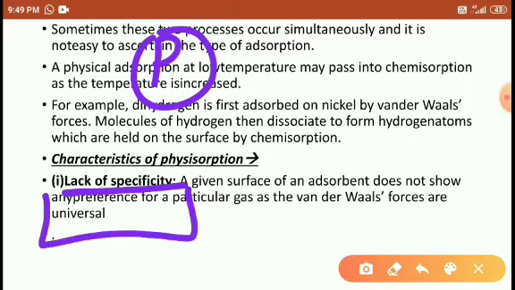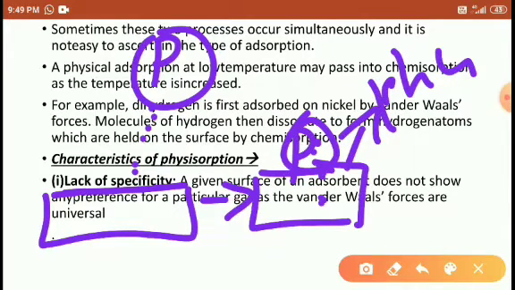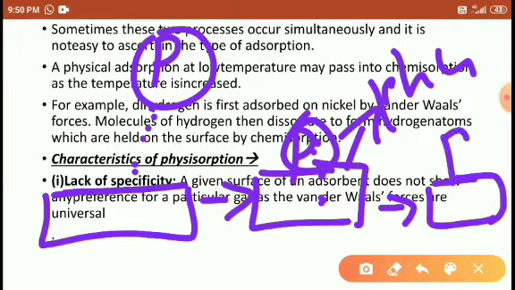During the attraction, initially, when the particles are occupying the solid surface, between the adsorbate and the adsorbent they attain a weak van der Waals attraction. So that's why it is called physical adsorption.